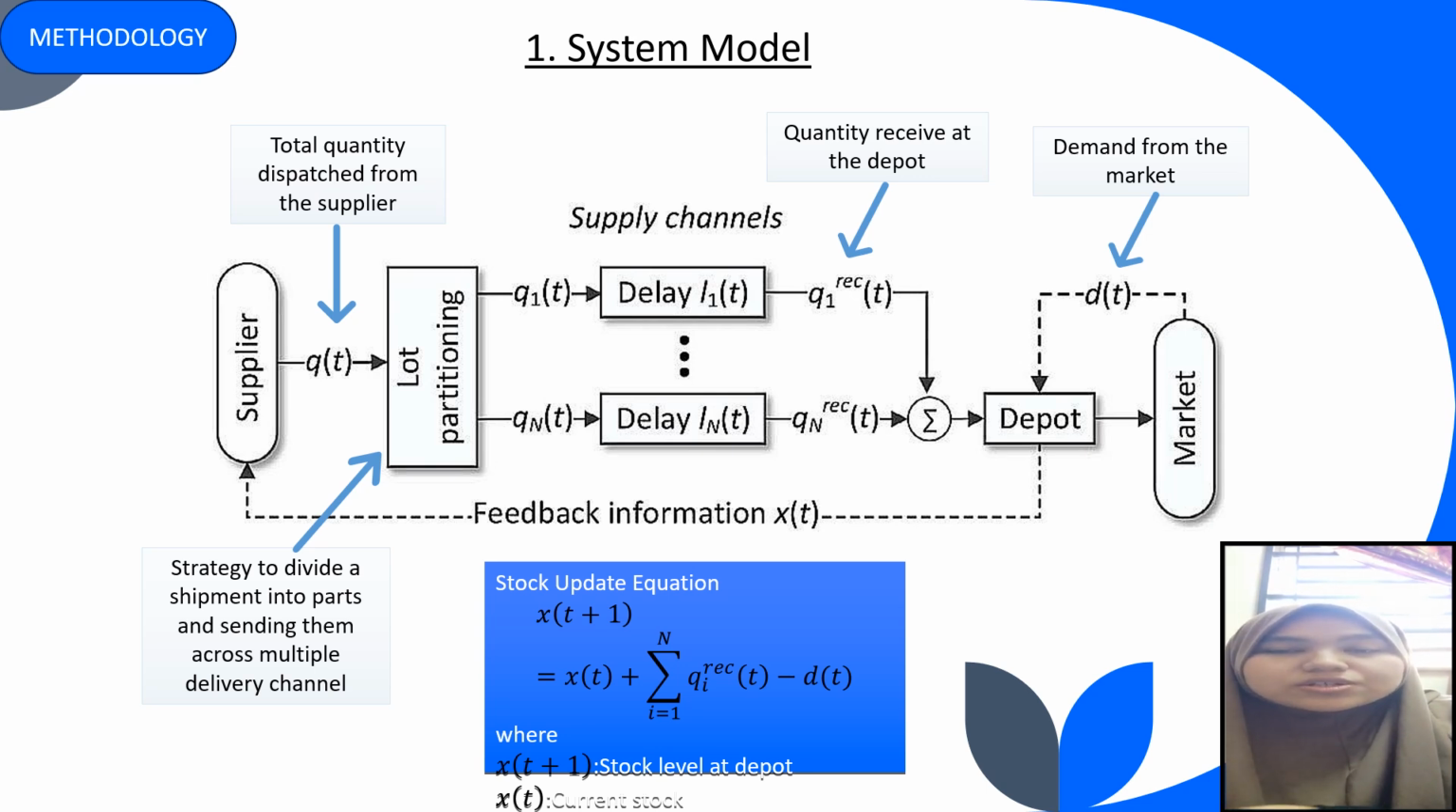Stock update equation is the core equation for our inventory system. It shows how the stock level at the depot updates each time. First, we start with the current stock, which is XT. Then we add all the goods that arrive at the depot in the current time period. Finally, we subtract the customer demand, which will reduce the stock.